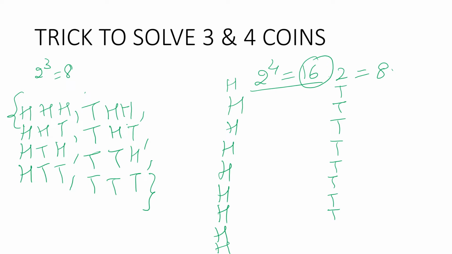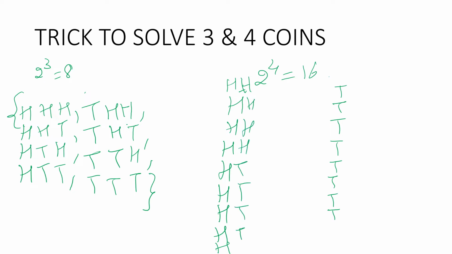Now divide this 8 by 2. What we get is 4. So again H, H, H, H, T, T, T, T. So 4 times H and 4 times T. Again over here also, in the tail side, 4 times heads and 4 times tails.